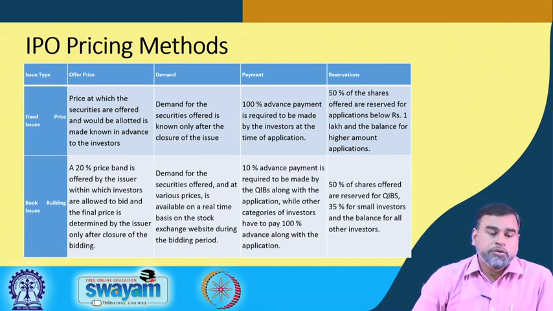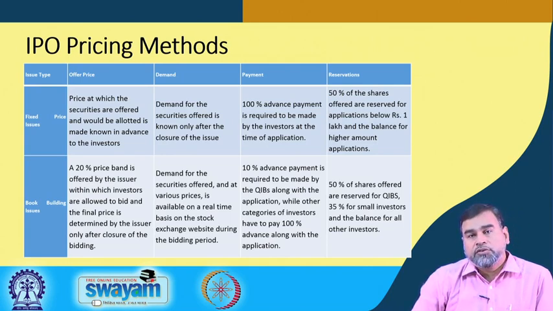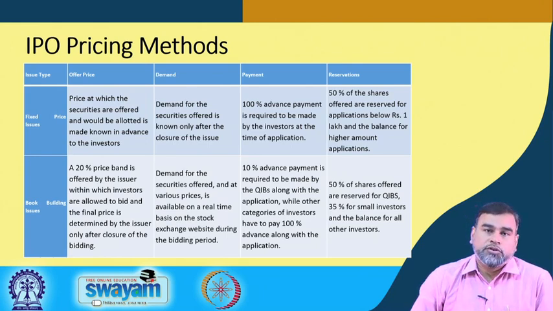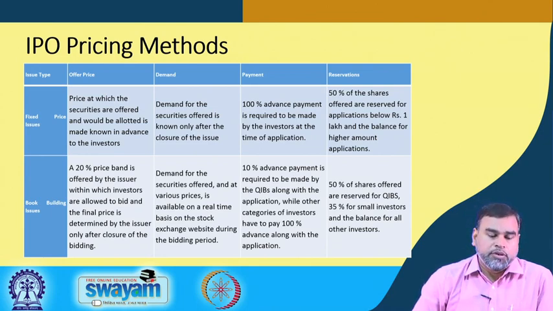whenever we use fixed price issues, in the fixed price process, the prices are known in advance to the investor, at what price they are getting the IPOs. So whenever they buy these initial issues, they know the price at which the IPOs are available to them, whether per share it is 50 rupees, 20 rupees or 30 rupees. And the demand for the securities, how much demand there is for that IPO, will be known only after the closure of the issue.